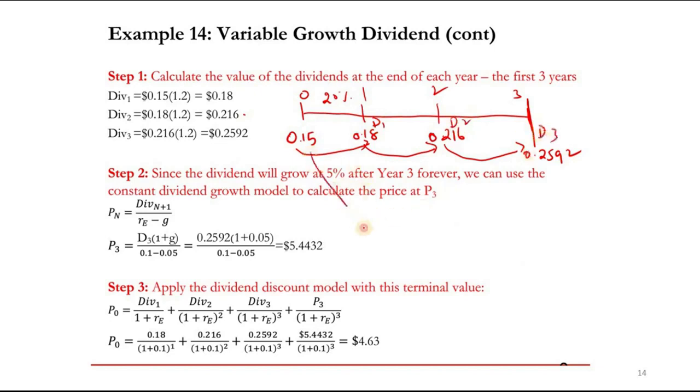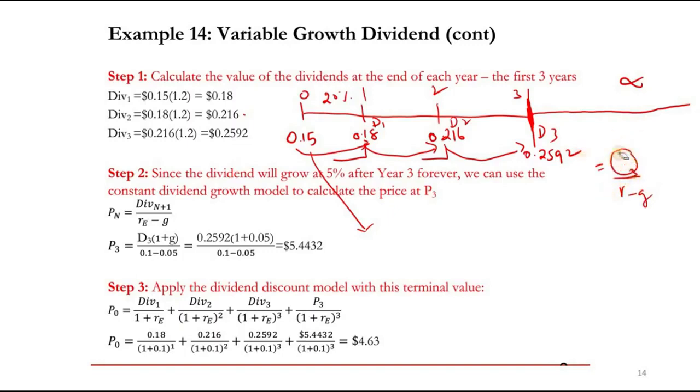If I ask you what the present value is, you will say that we need to discount it, for years 1, 2 and 3. After year 3, the growth is forever, and when it is forever, we use the formula D over (R minus G). Which D? Of course it would be D3.